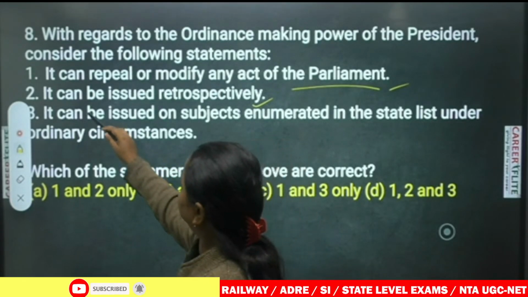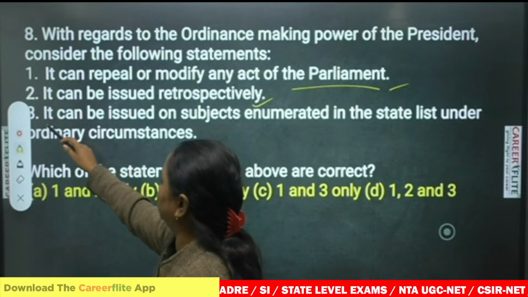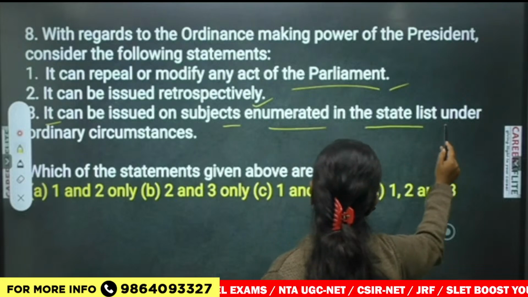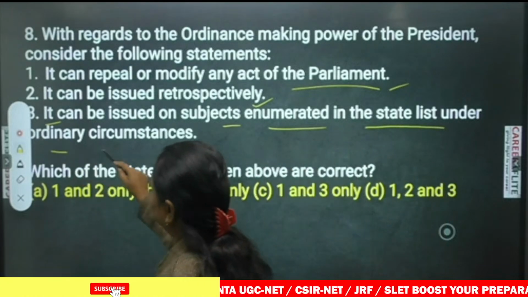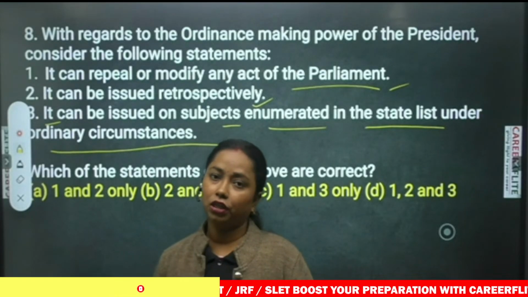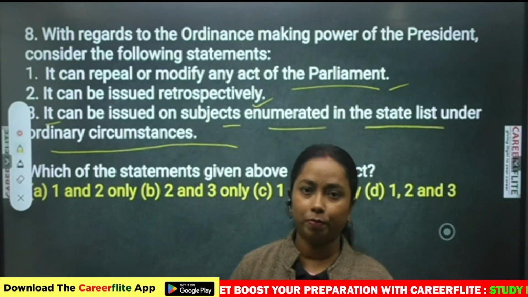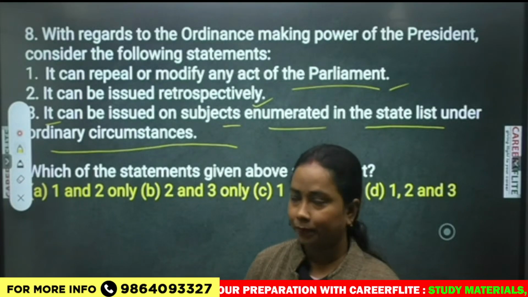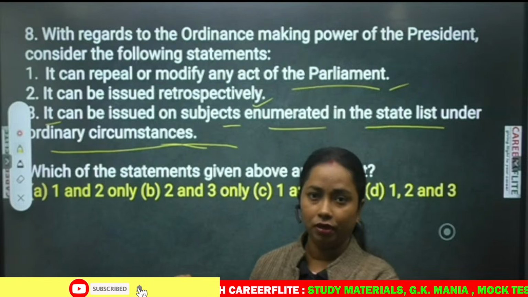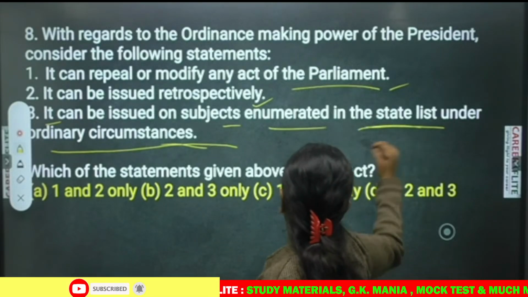Okay, next, it can be issued retrospectively. I just told this one. It can be issued on subjects enumerated in the state list under ordinary circumstances. Now, remember, the power that the parliament has, generally the president's ordinance making power is kind of similar to that. So in ordinary circumstances, the president will not be able to make laws on the state list.